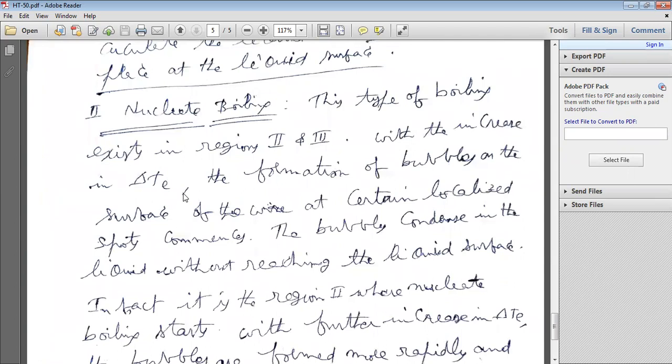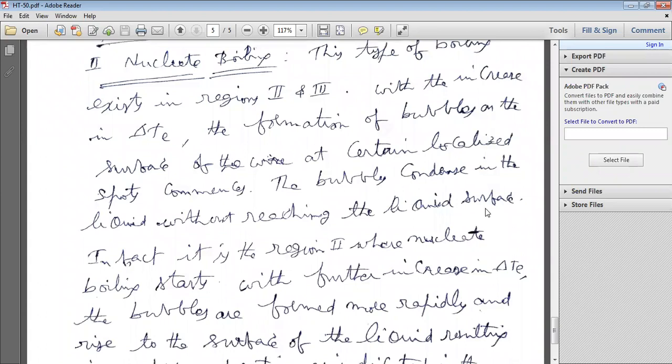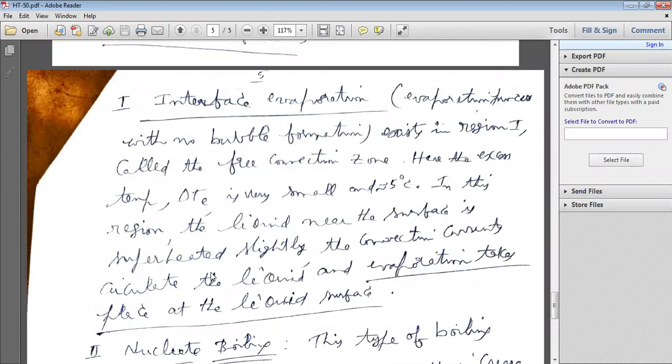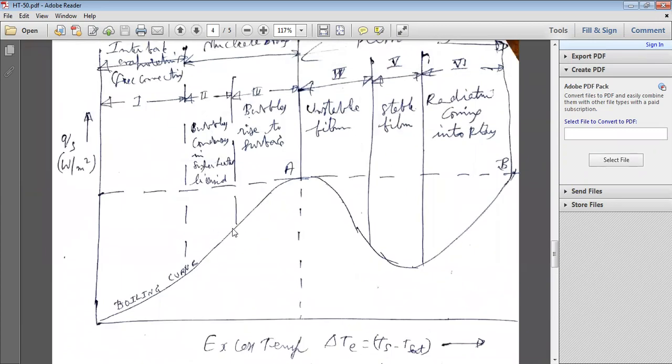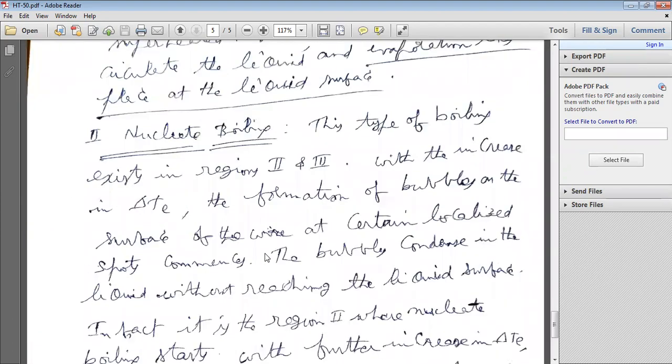If delta T increases, the formation of bubbles on the surface of the wire at certain localized spots starts. The bubbles condense in the liquid without reaching the liquid surface. In fact, it is region 2 where nucleate boiling starts. Once nucleate boiling starts, further boiling takes place, and as the excess temperature increases, the heat flux increases, until nucleate boiling completes.